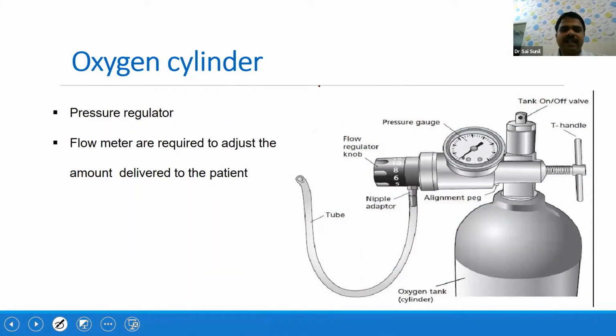In the oxygen cylinder, these are some of the basic aspects which all of us should know. It is not only the job of housekeeping people, because in a time of crisis you should be able to know how to open, how to close, and how the oxygen cylinder operates. Basic details you should be aware of, like what is the pressure regulator. These are some of the basic parts of the oxygen cylinder: pressure gauge, flow regulator knob, as well as where to open and where to close.